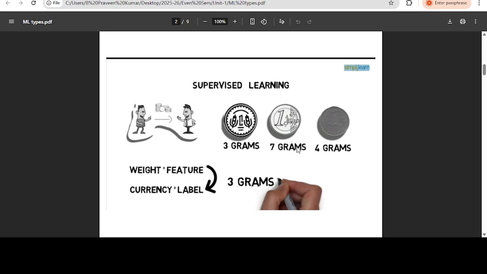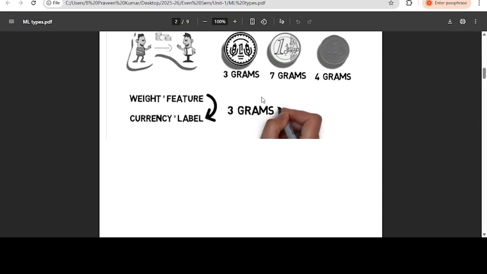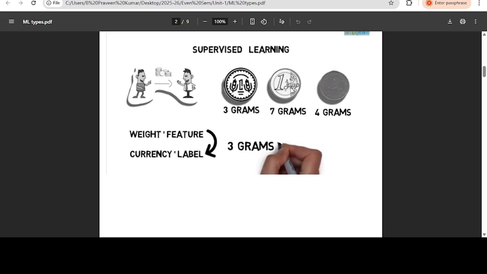Okay, now take an example. I have some types of coins here. So this is 1 rupee, this is one more type of coin. In currency we have some coins. Here, depending upon the weight, which is nothing but a feature. What is a feature? The columns are features or vectors, all are the same. So depending upon the features we are going to classify.